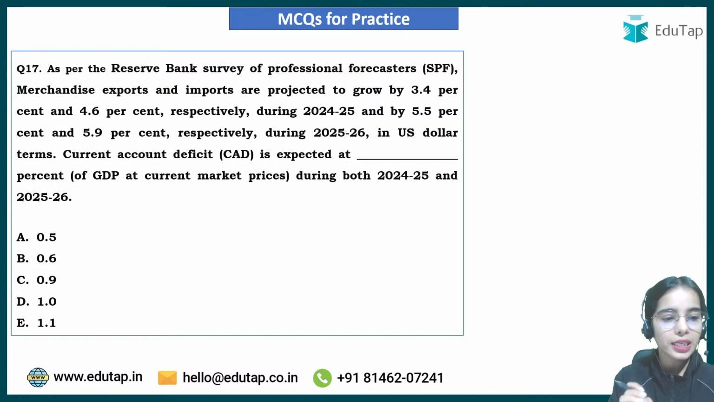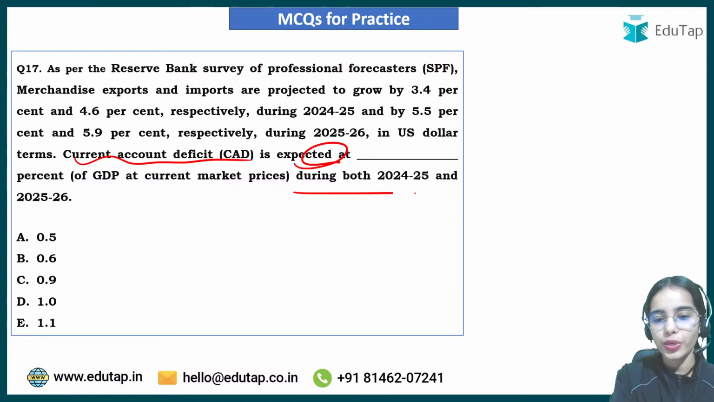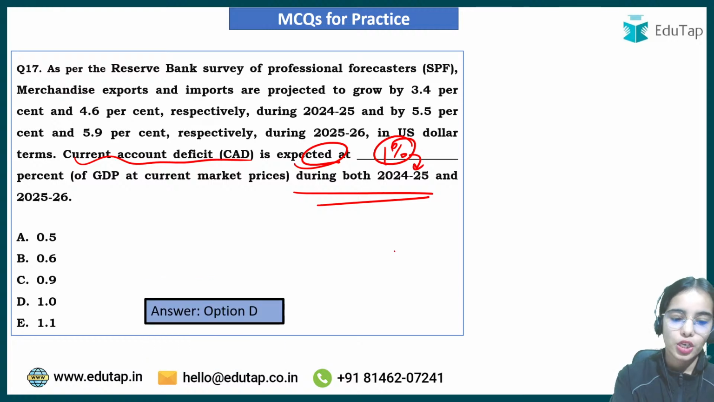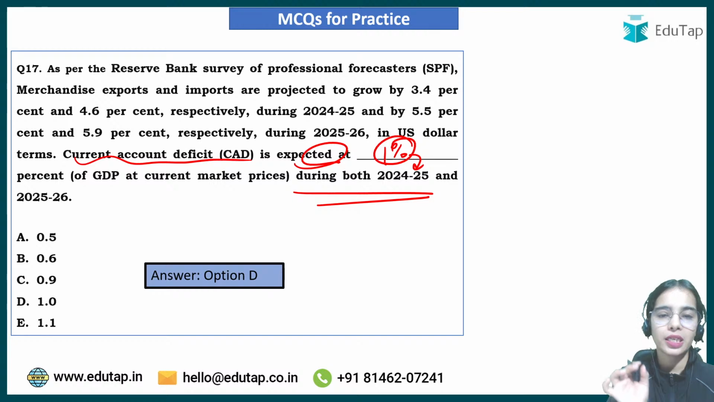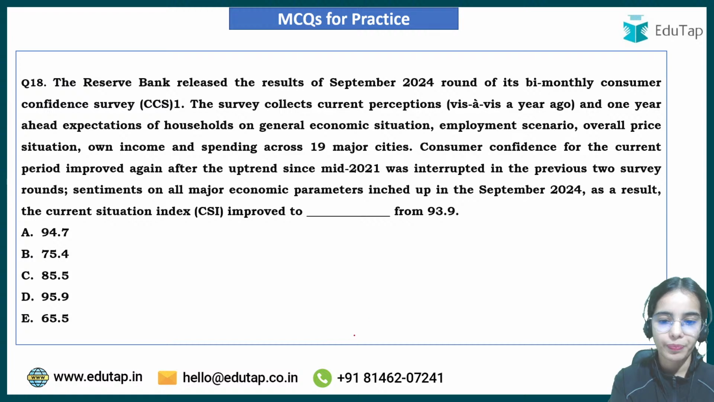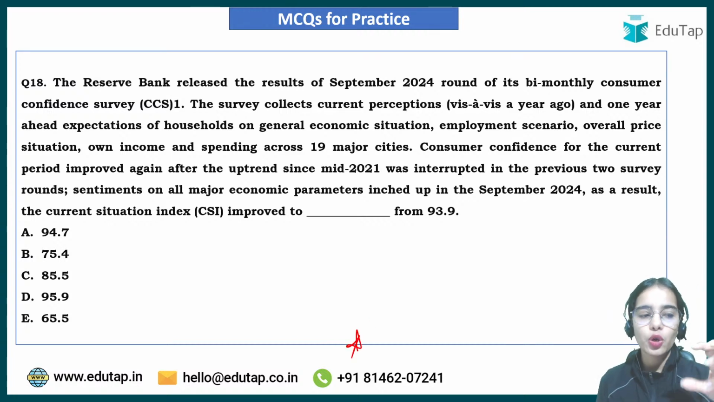Now the next one is the current account. As per the survey of professional forecasters, the recent data, the current account deficit is expected at dash percentage during both 2024-25 and 2025-26. So current account deficit is expected at 1% for both the years. So this is as per the survey of professional forecasters, that the expected current account deficit for 2024-25 and 2025-26 is 1%.